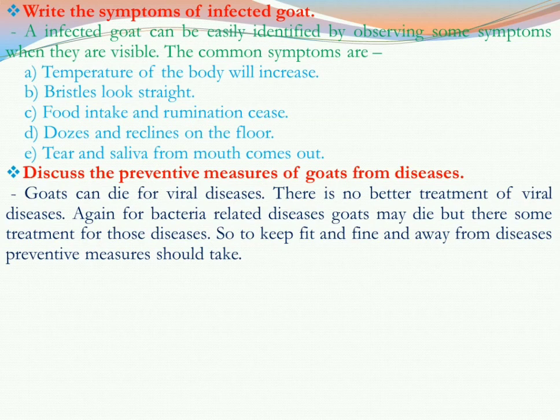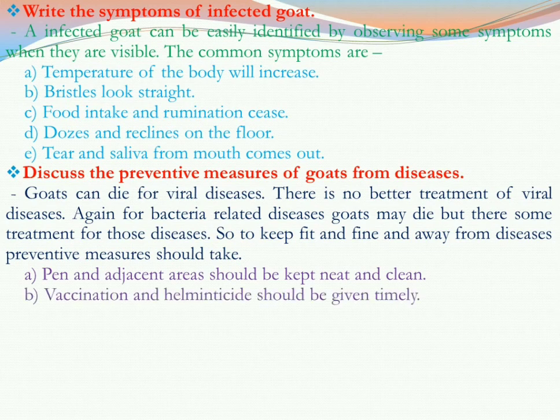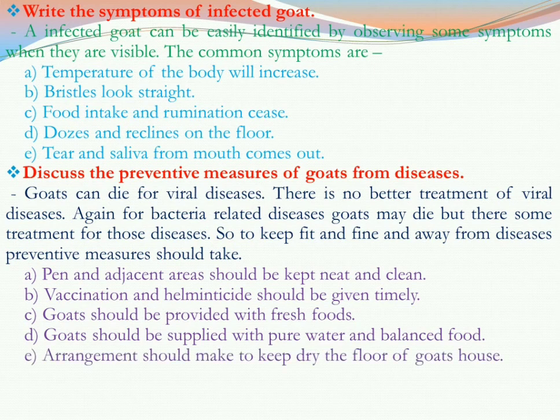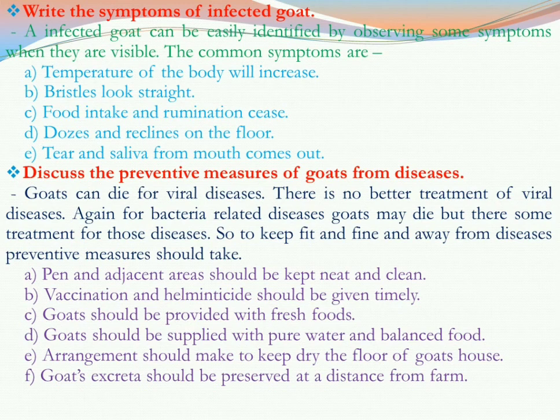Now let us see the preventive measures. The pen and adjacent areas should be kept neat and clean. Vaccination and helminthicide should be given timely. Goats should be provided with fresh food. Goats should be supplied with pure water and balanced food. Arrangements should be made to keep the floor of the goat's house dry. And last but not least, goats' excreta should be kept at a distance from the farm.